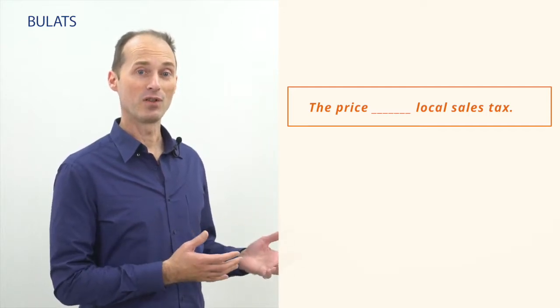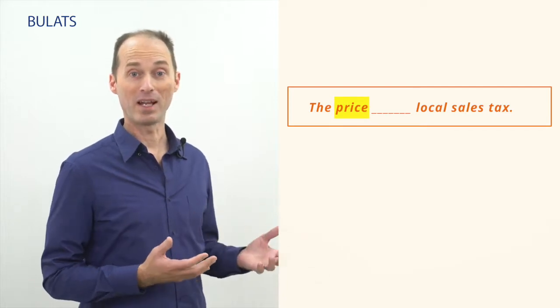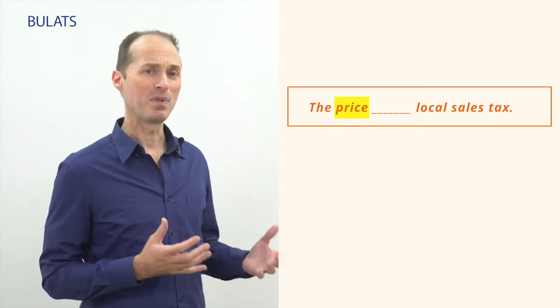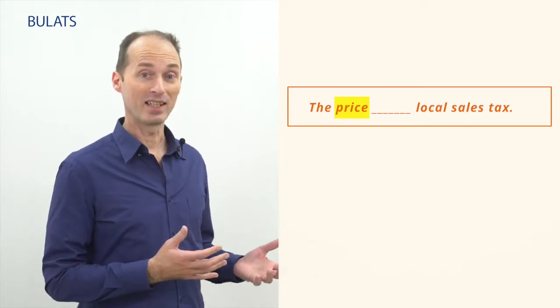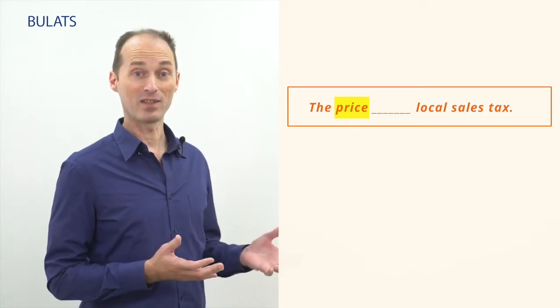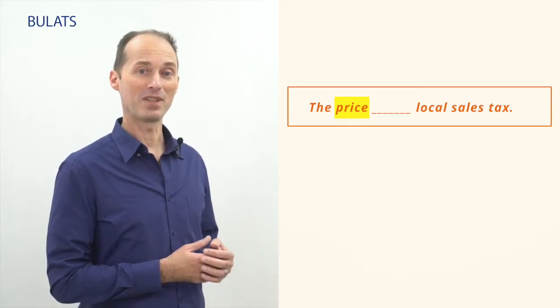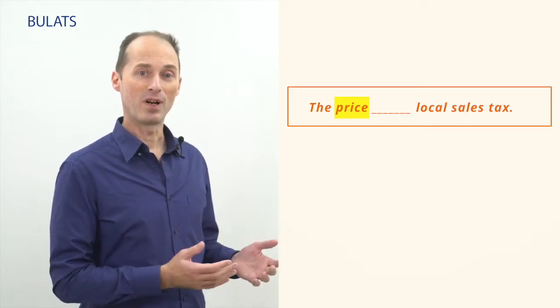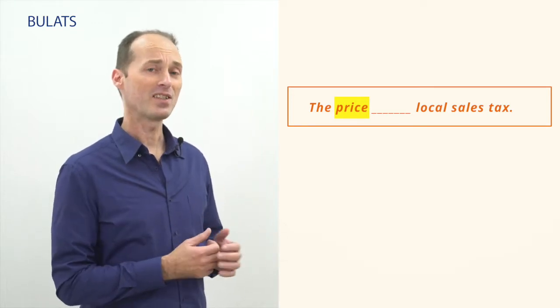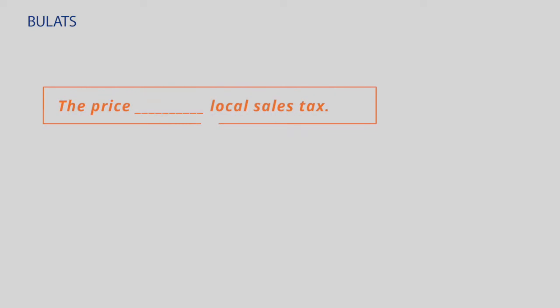And here we should notice that the word price, which is the grammatical subject of the sentence, seems to have a big influence on the gap. Based on our experience of reading and listening to English, and perhaps we've seen very similar sentences with these words, we might even be able to think of a possible answer before we even look at the options. So, the price X local sales tax, is there a word that comes to mind? The next thing to do is look at the options. Is the word you thought of in the list? If not, does one of the words seem familiar in this situation?